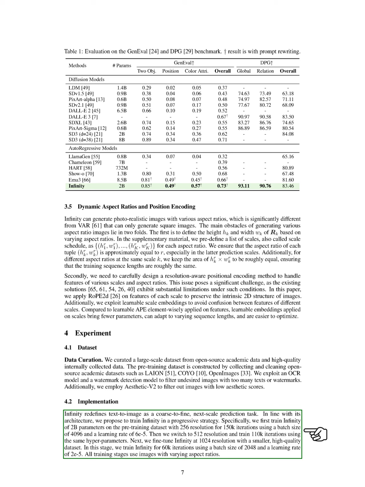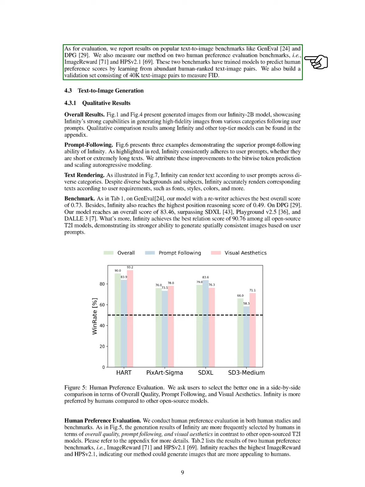Finally, we fine-tuned Infinity at a resolution of 1024 using a smaller, high-quality dataset for 60,000 iterations, with a batch size of 2048 and a learning rate of 0.00002. Throughout all training stages, we used images with various aspect ratios. For evaluation, we reported results on well-known benchmarks like GenEval and DPG, and we also assessed our method using 2 human preference benchmarks, Image Reward and HPSV 2.1, which predict human preference scores based on numerous ranked text-image pairs. We created a validation set of 40,000 text-image pairs to measure FID.